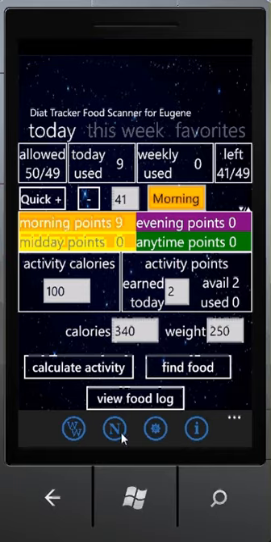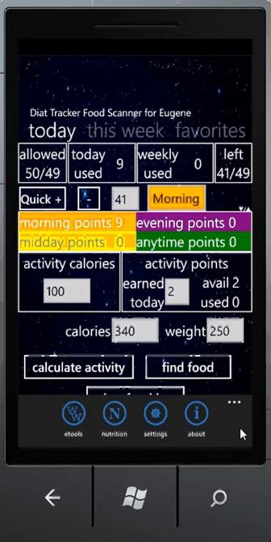Also, you can see here on the bottom of the screen there are buttons that, well, some of them you're already familiar with, some of them are new ones. So the settings button you already saw, the about button, as well as the eTools button.